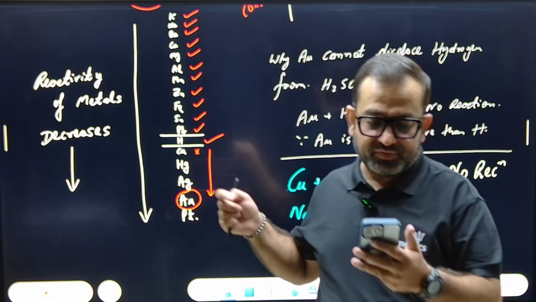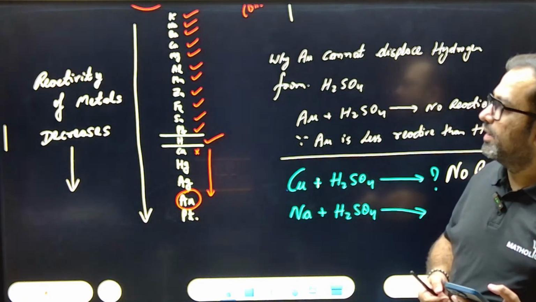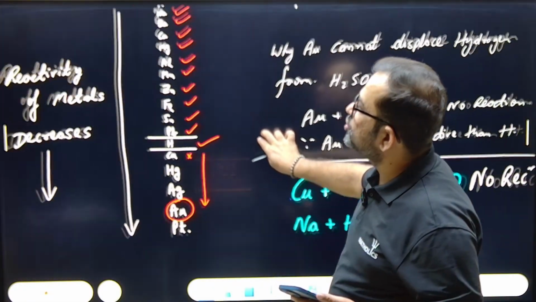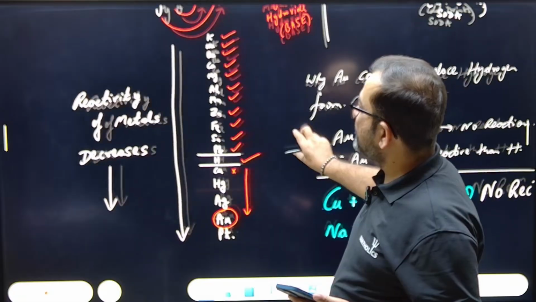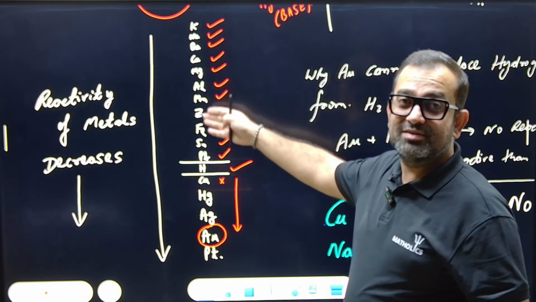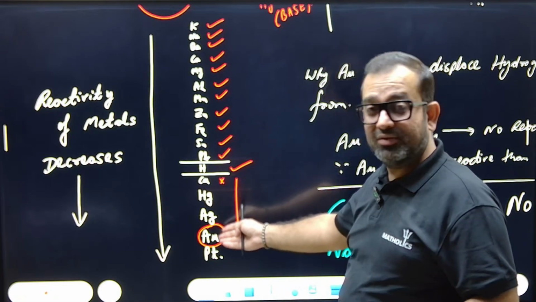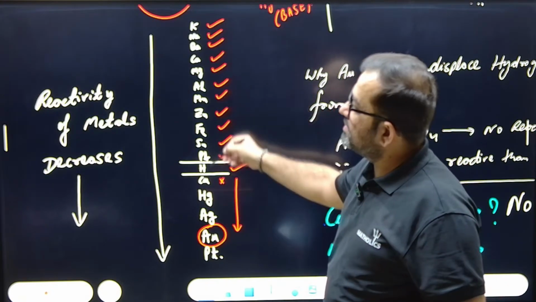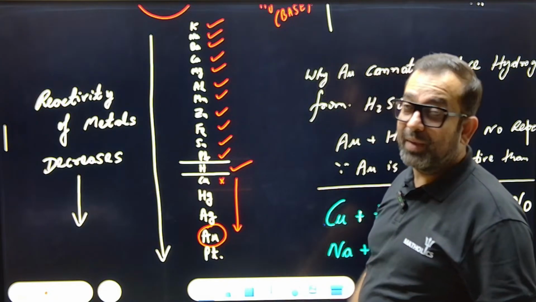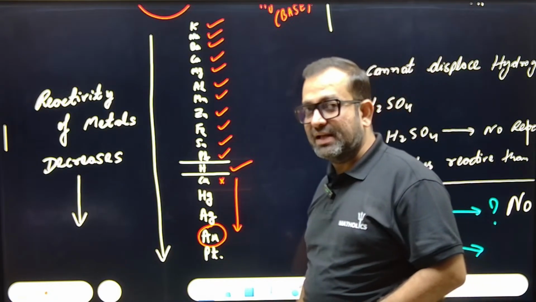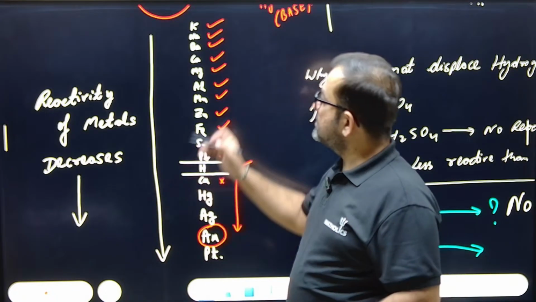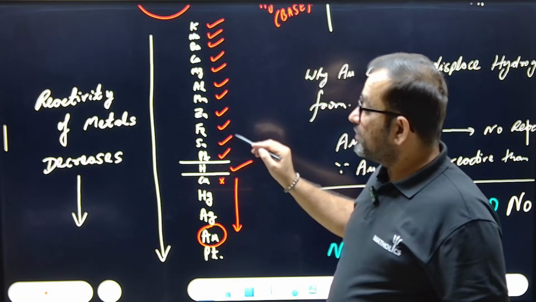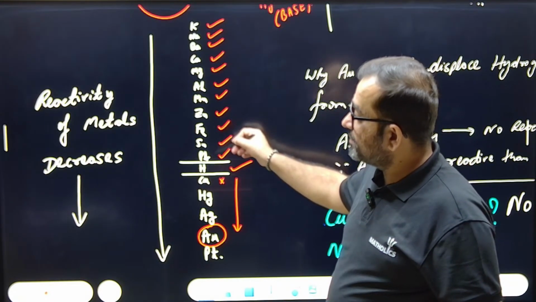This is one of the very good tricks; in Hindi we call it jugaad. What jugaad do we have? K Na Ba Ca, Mag Al Man Zn, Fe Sn Pb, hydrogen, copper, mercury, silver, gold. K is potassium, Na is sodium, Ba is barium, Ca is calcium. Mag is magnesium, Al is aluminium, Man is manganese, then zinc. Iron, tin, lead.